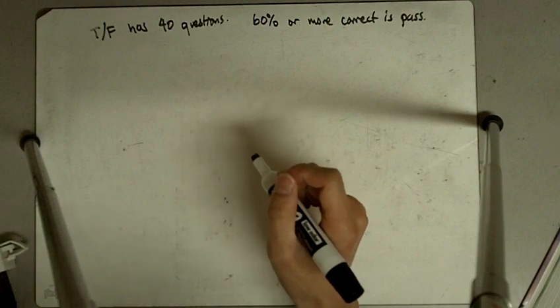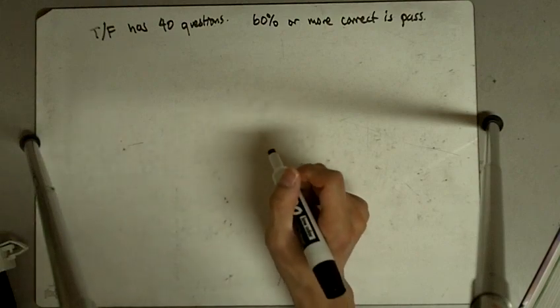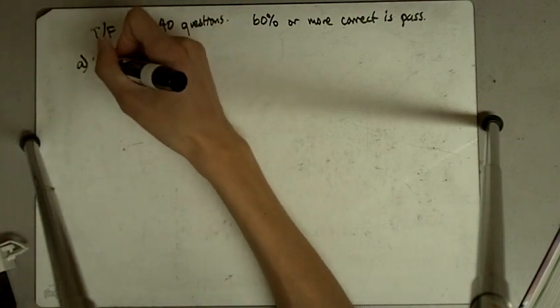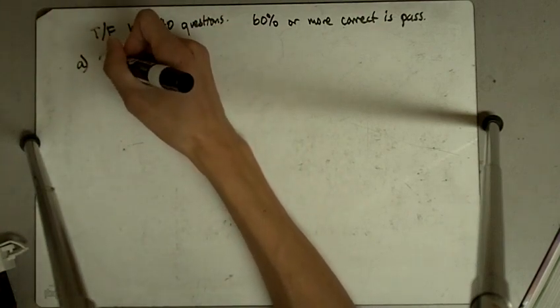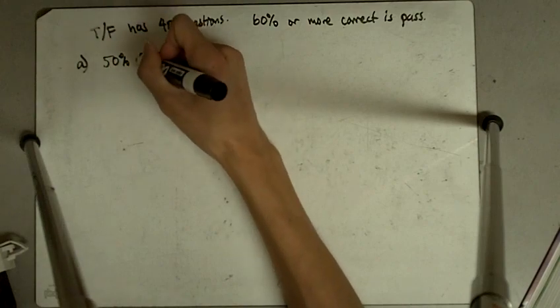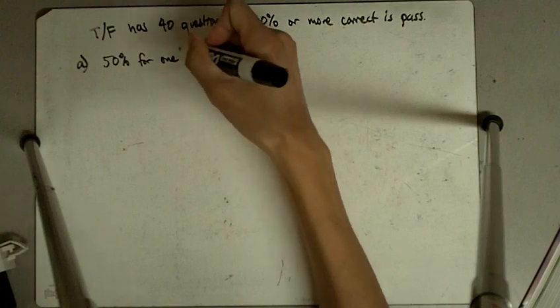What is the probability that a person will guess correctly on one true-false question? If you're just randomly guessing on true-false, the probability of guessing correctly is 50% for one question.